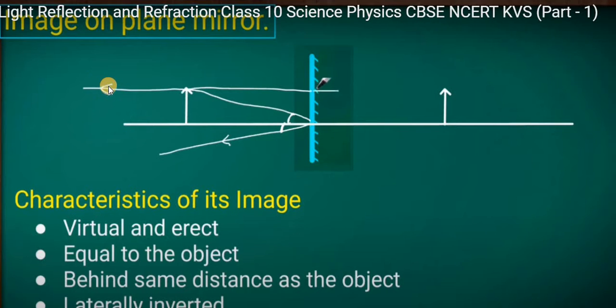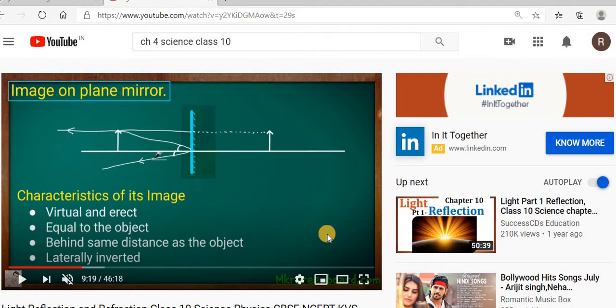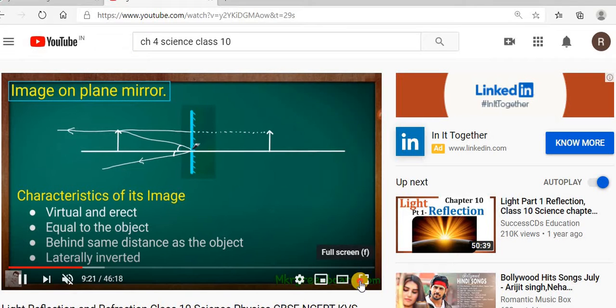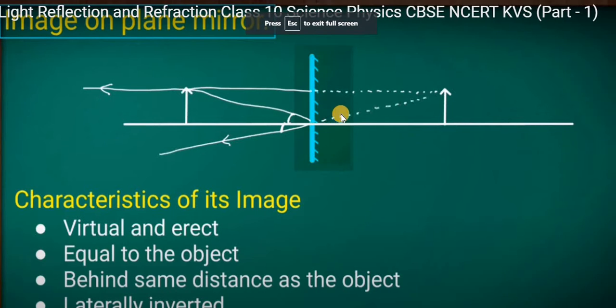You can see here, even if we extend them downward, they will not meet anywhere. Then what do we have to do? The image is formed on the opposite side. Suppose we draw an imaginary line over here, then we get this image.